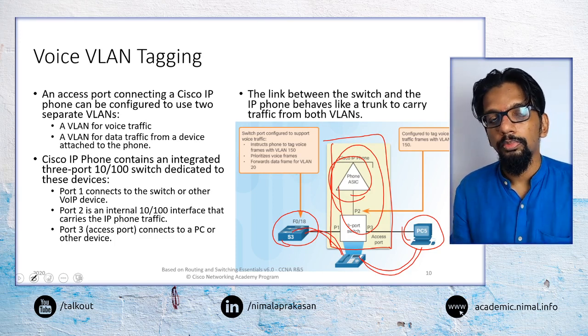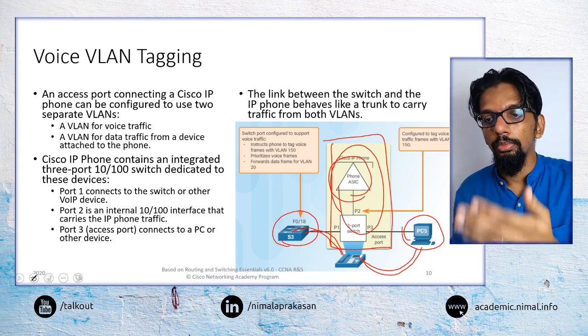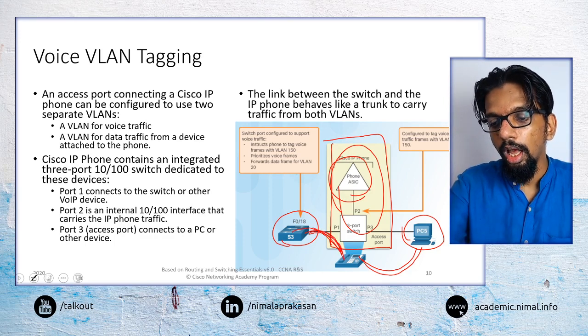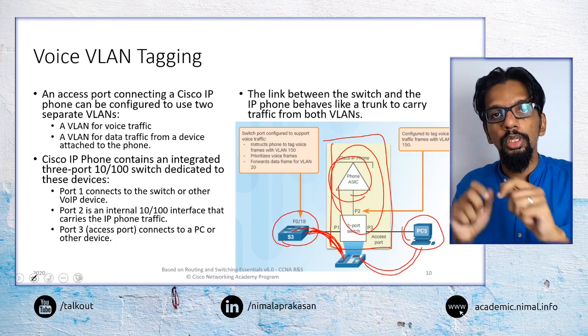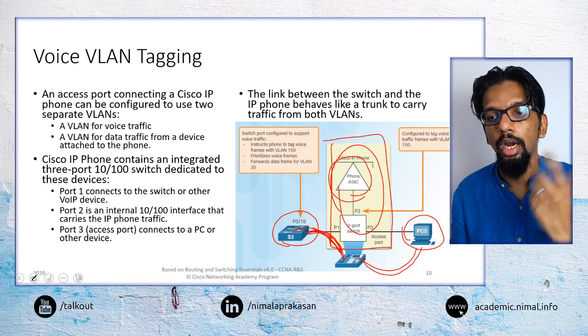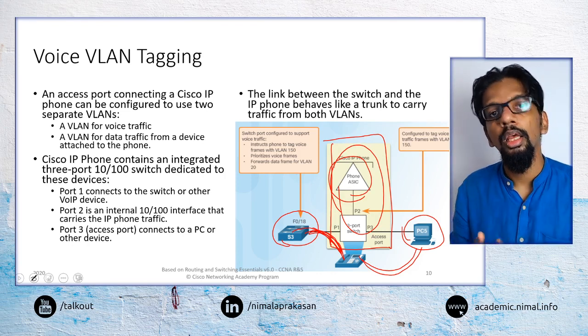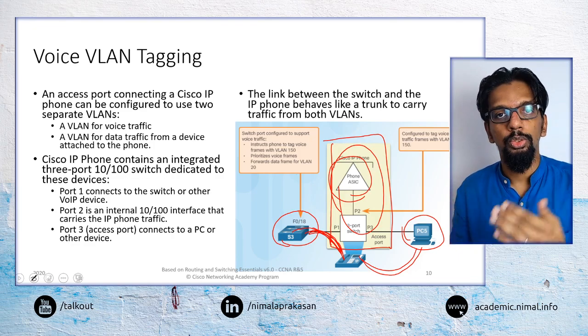So the link between the IP phone and the main switch would now effectively become a trunk link, because that is going to carry traffic that belongs to two different VLANs.